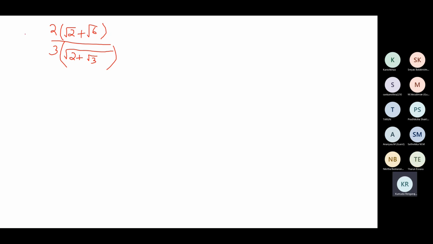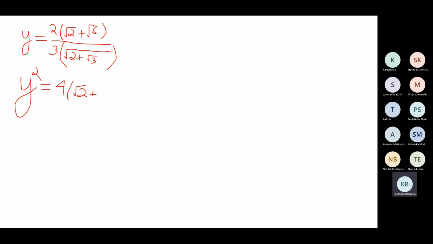symbol. So what we do is we'll assign this to something like x or y. I'm calling this expression y now. Let's square on both the sides. What will that give us?